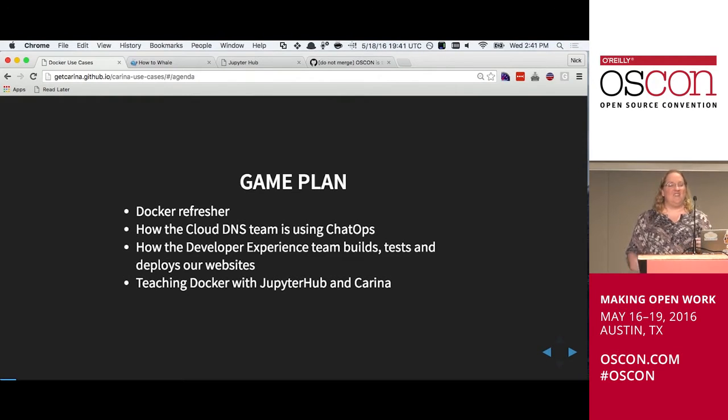So first of all, we're going to just level set on Docker, because you don't need to know anything about Docker in order to enjoy this presentation. And then we're going to go over how we're using chat apps with Docker at Rackspace, how our developer experience team is putting together our websites and then deploying them using Docker. And then I have a really silly one about how to learn Docker on Docker.